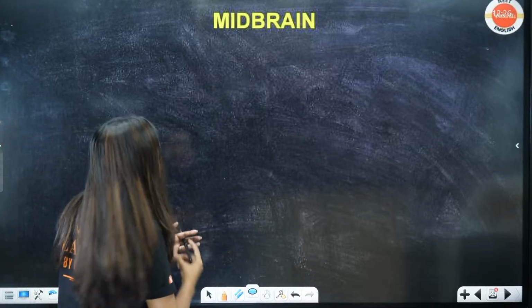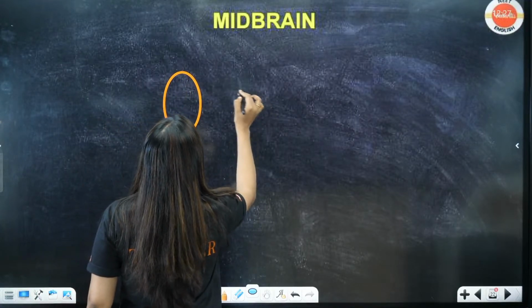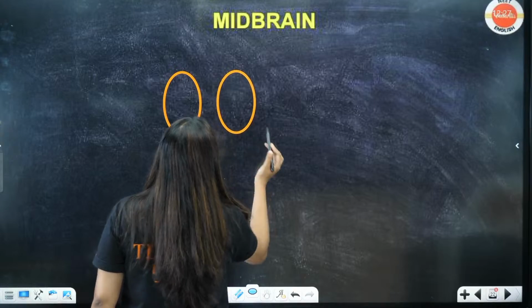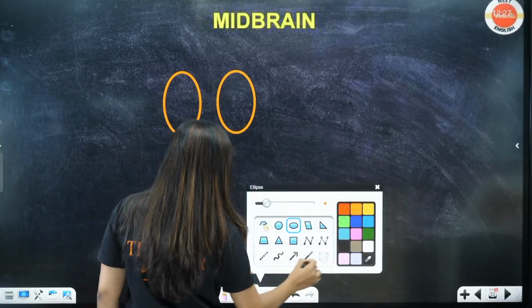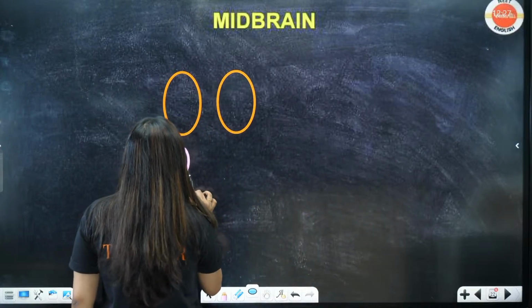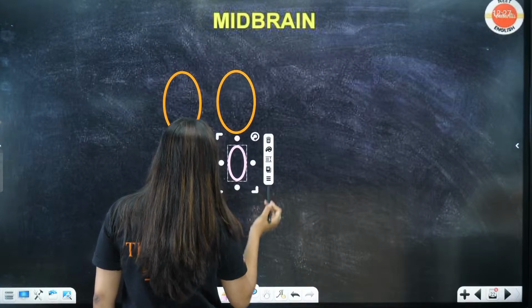So look here, corpora quadrigemina, you have two circles like this, these are the superior ones, and then we have structures like this.